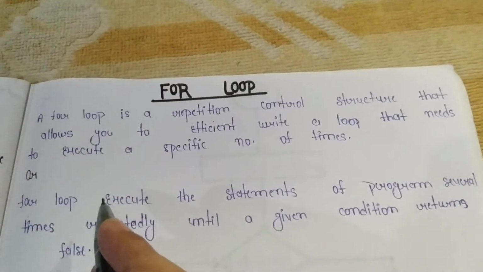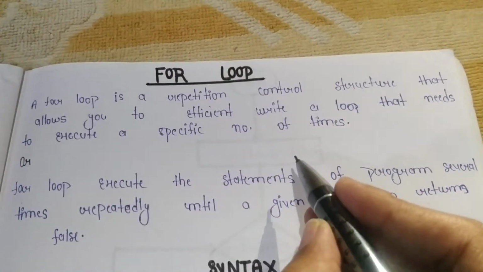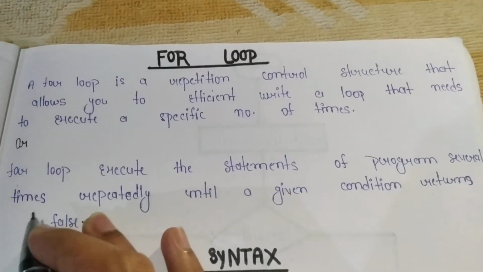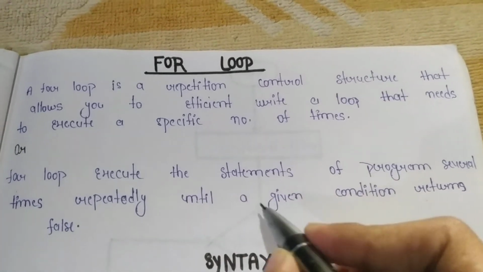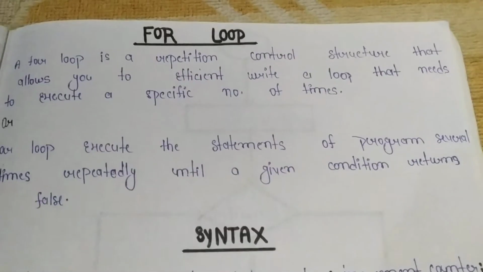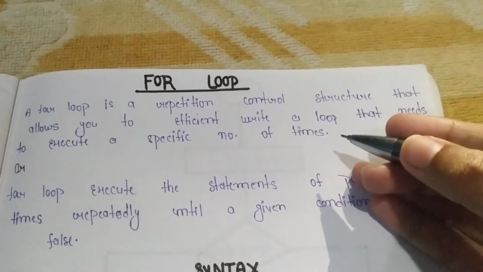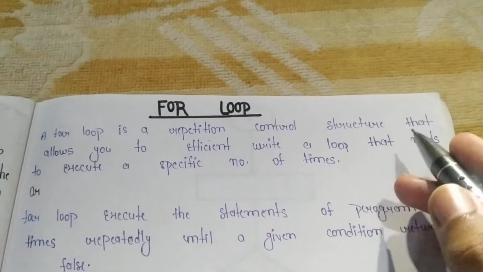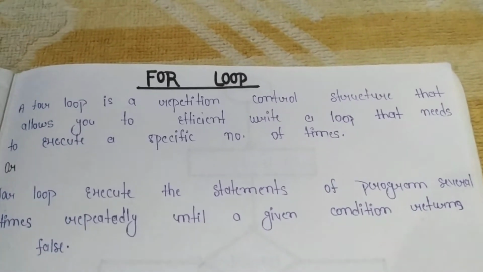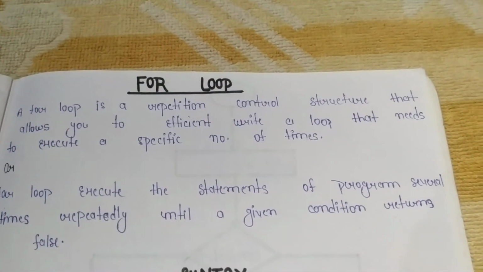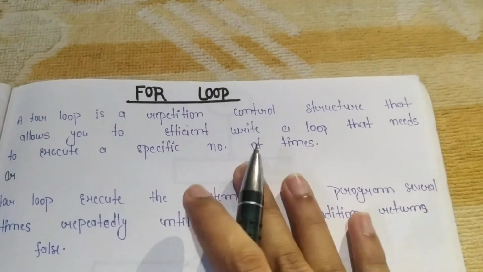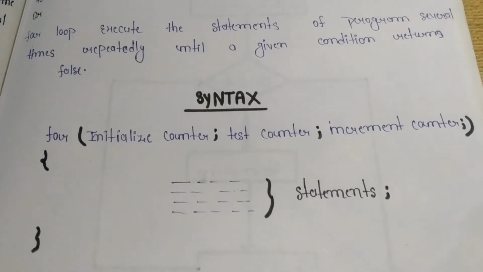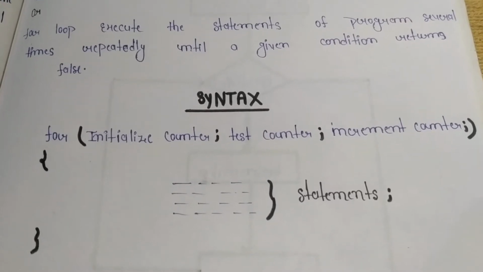Here is the second definition: for loop executes the statements or program several times repeatedly until a given condition returns false. The meaning of both definitions is the same. Simply, when we want to execute one or more statements multiple times repeatedly, then we use the for loop. Clear?